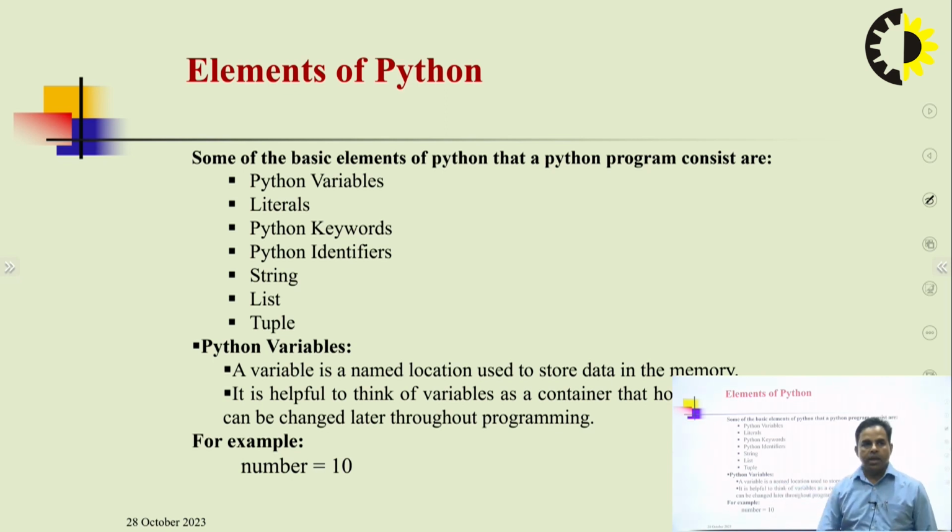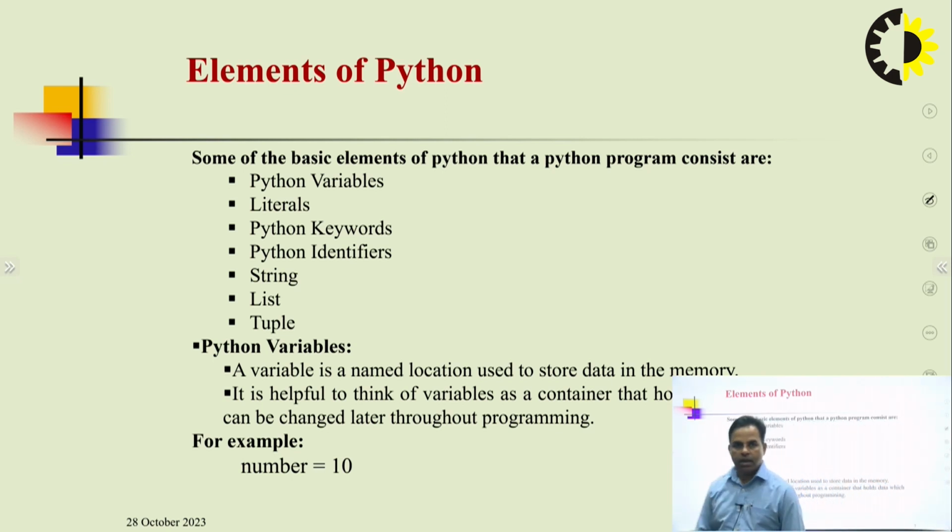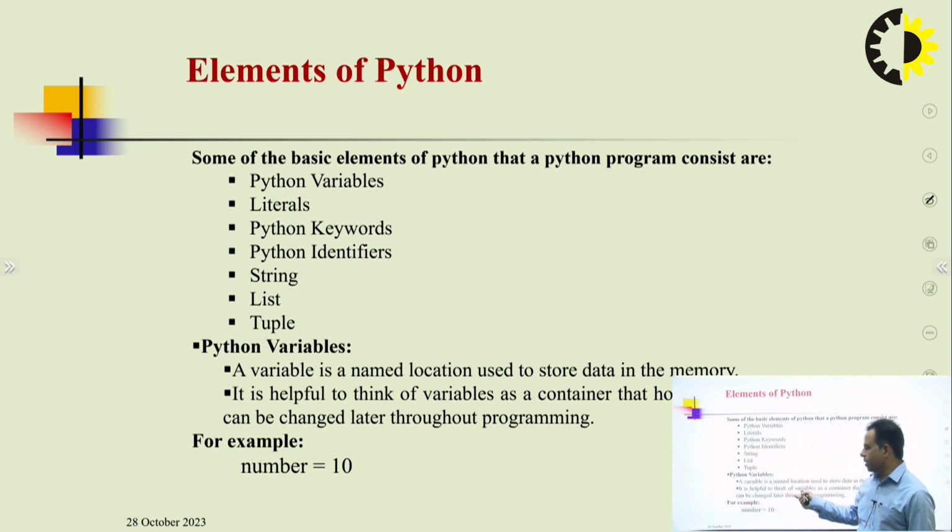Basically a variable is a named location used to store data in memory. This is the first concept, what a variable is. The second most important point is that it is helpful to think of a variable as a container that holds data which can be changed later throughout the program, meaning the variable contains data to use later inside the program. For example, here number is a variable, we assign the value 10 to it, and number stores that particular value in memory.